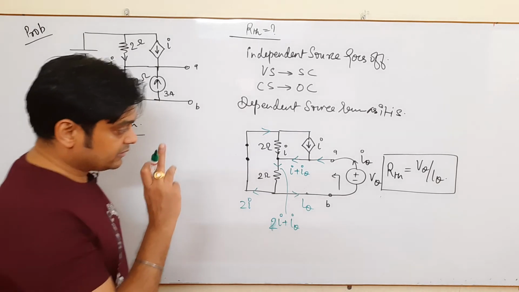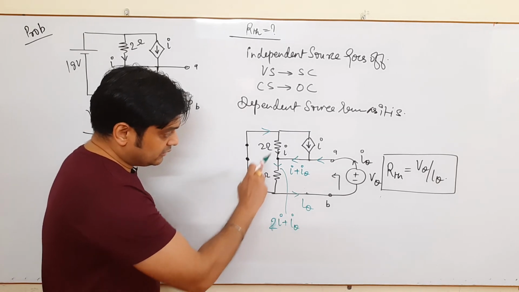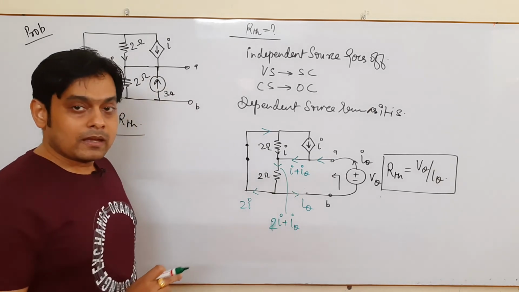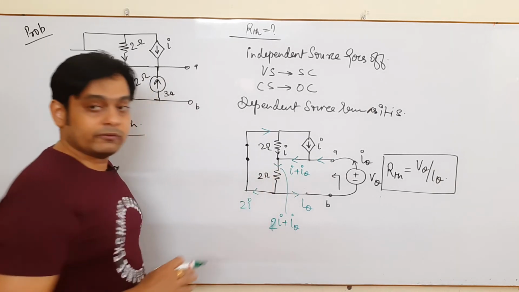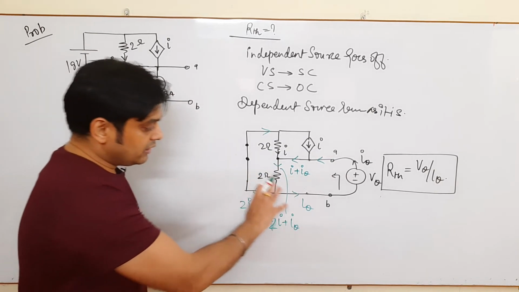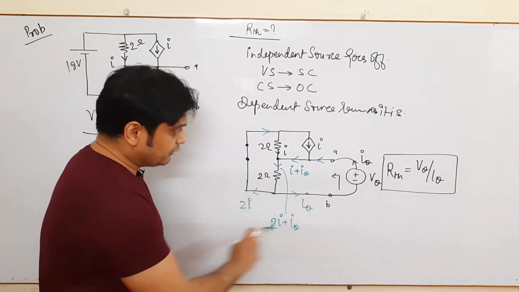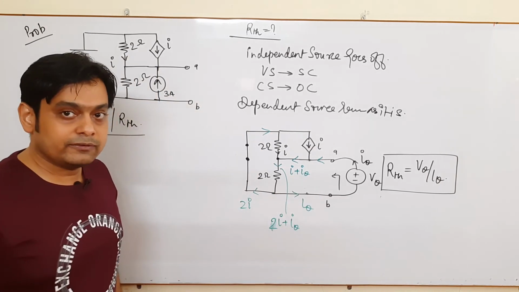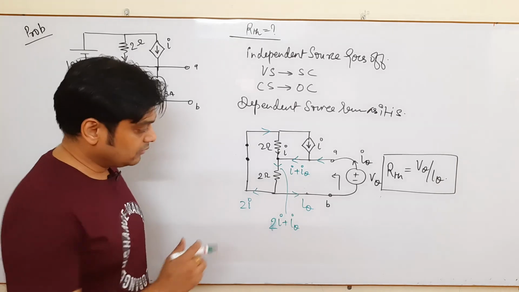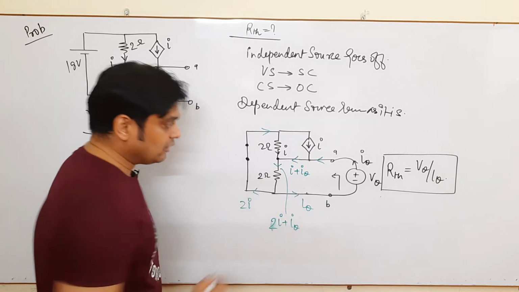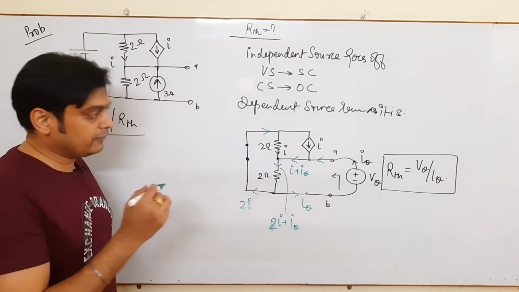This is a very good method because before solving the network itself, you are able to prove that the currents you have taken are absolutely correct. In this way you have to solve all types of networks.